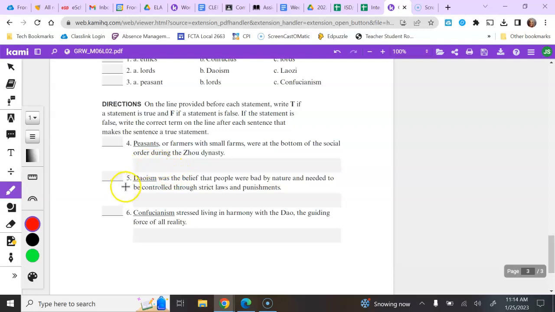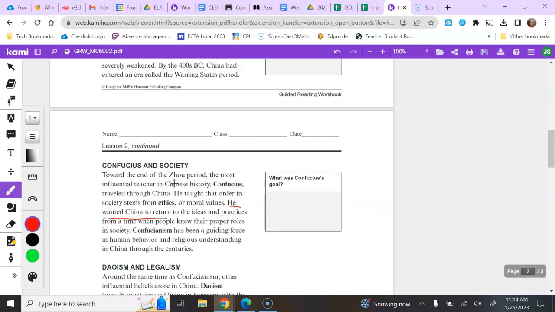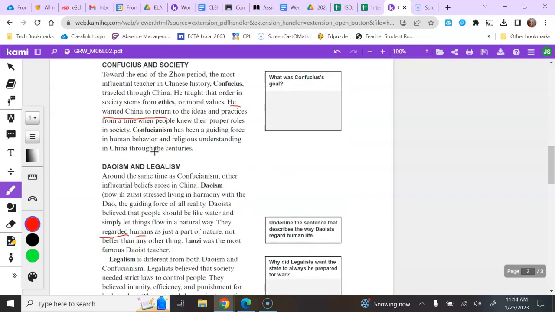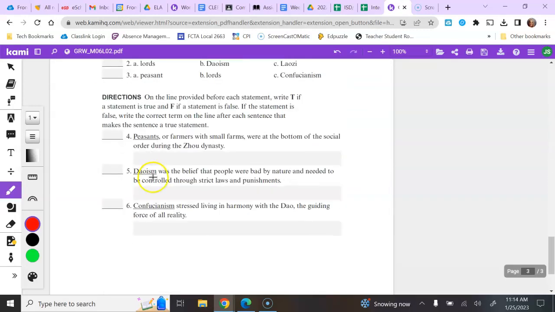Number 5, Taoism was the belief that people were bad by nature and needed to be controlled through strict laws and punishment. Is that true or false? And again, start by looking in the key terms and people box. So there's our peasants. Here's Taoism. Does this definition of Taoism fit what's there? If it does, then put a T on the line. If it doesn't, put an F, cross off Taoism, and put the correct word on that line.